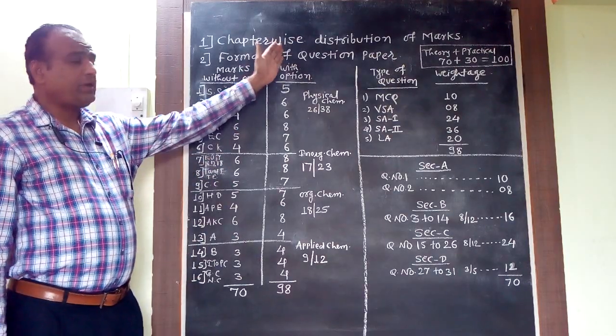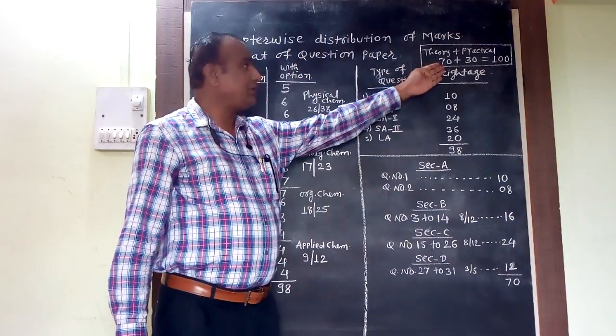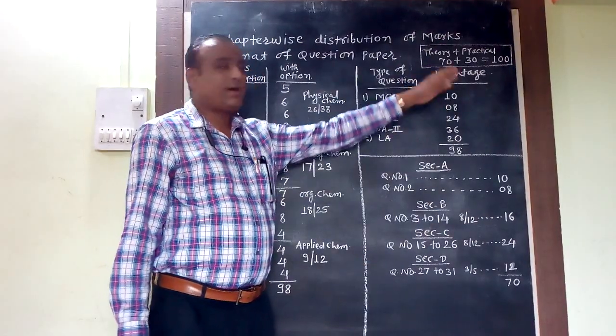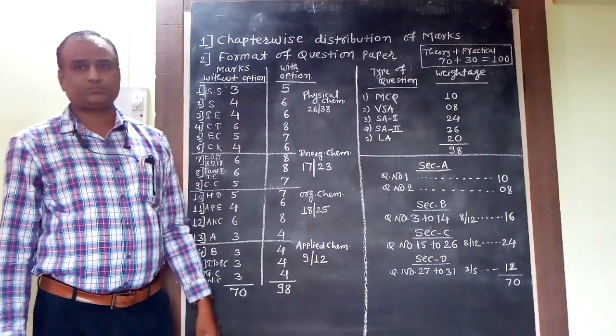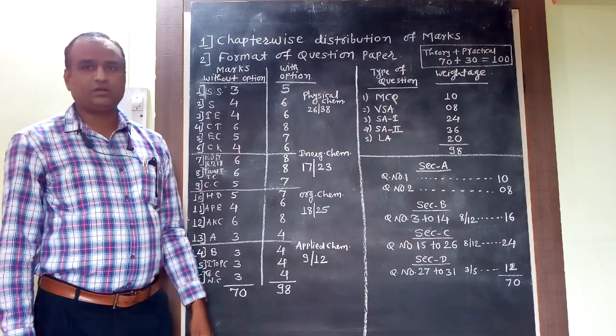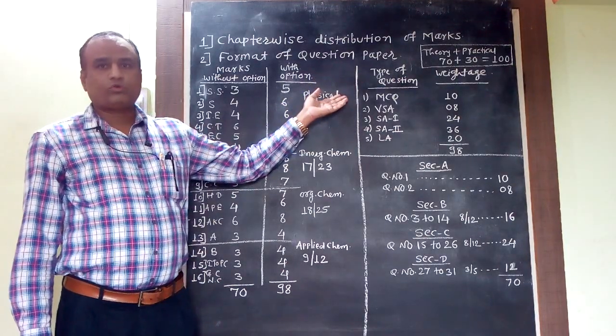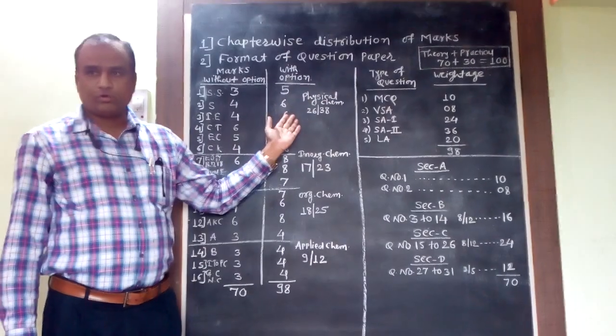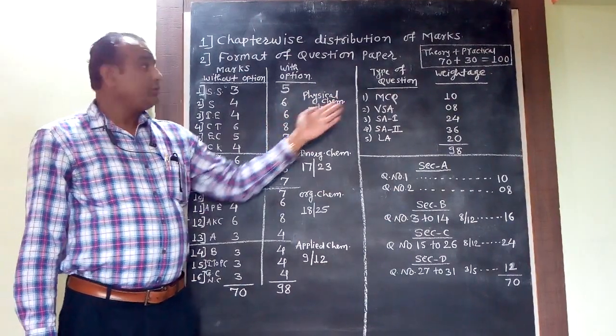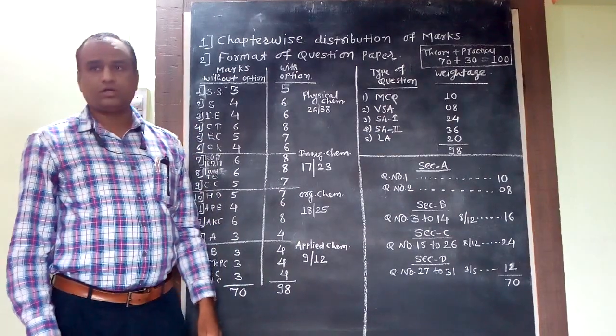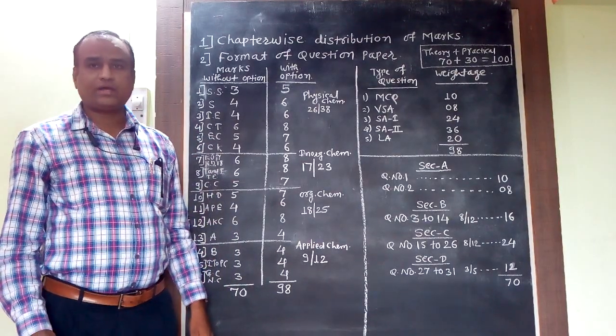Now your paper, as I already told, theory 70 marks, practical 30 marks weightage, and total 100 marks. For your practical, don't think right now regarding practicals, because all of you are familiar, we are facing a corona problem right now. But the practical handbook cum journal is available in the market now.